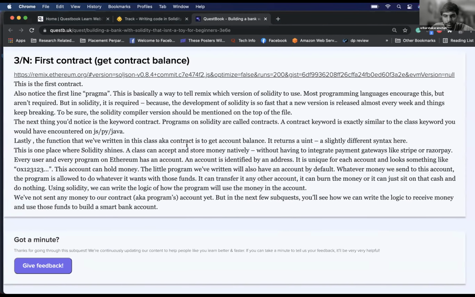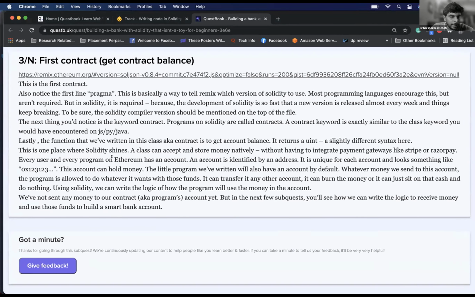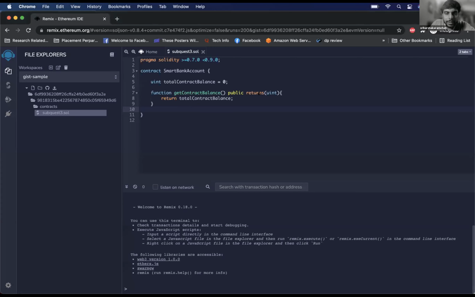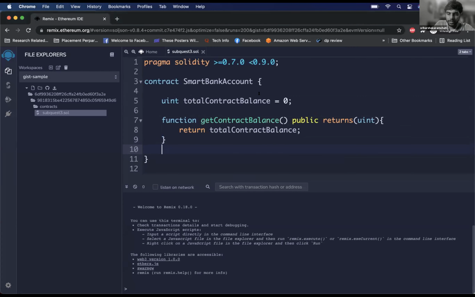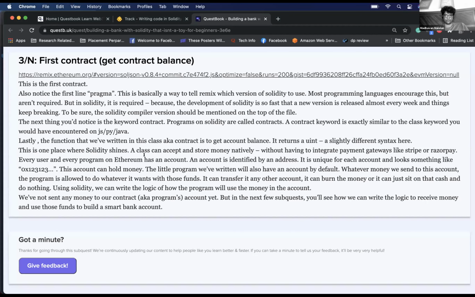So lastly, the function that we have written in this class, also known as a contract, is to get account balance. It returns an unsigned integer. This is one place where Solidity shines. A class can accept and store money natively without having to integrate payment gateways like Stripe or Razorpay. So where did we use the money part? We're not yet using money actually. We were just saying that there is something called contract balance. Right now it's zero. How we update it, we are not looking at it. But there is a balance that we can maintain going forward. We've not done it yet.